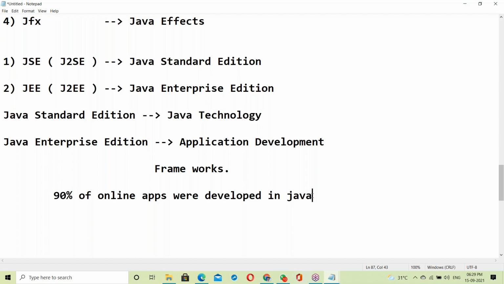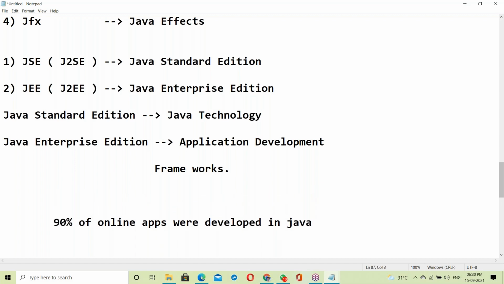Yes, frameworks means like the Spring framework, Hadoop frameworks. Spring frameworks are like Spring and Hibernate. They're the frameworks. Hadoop is also a framework, and the Spark framework. These two frameworks are used for big data processing.